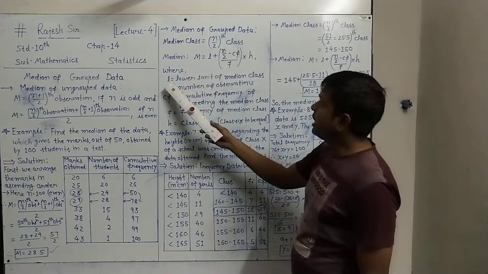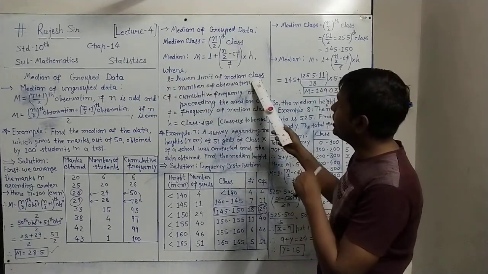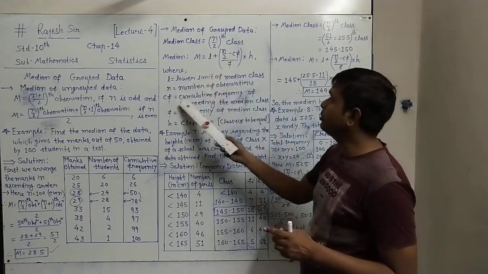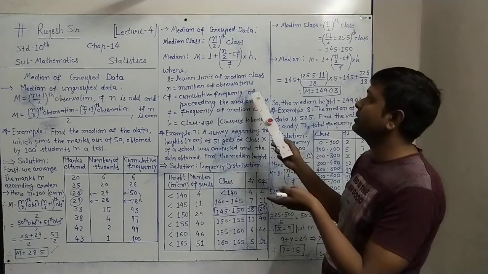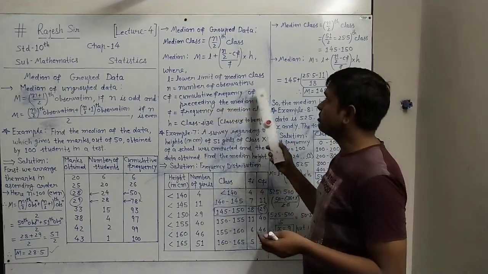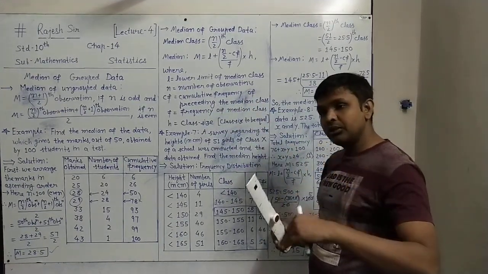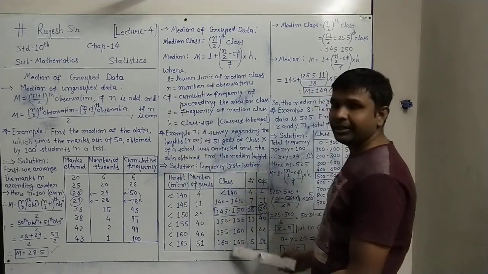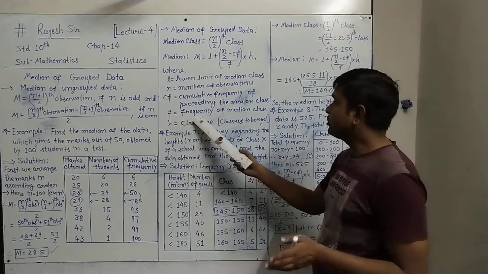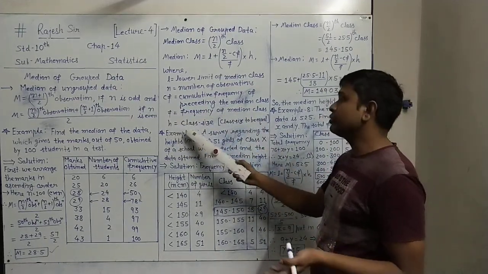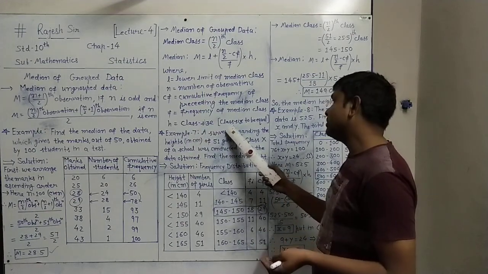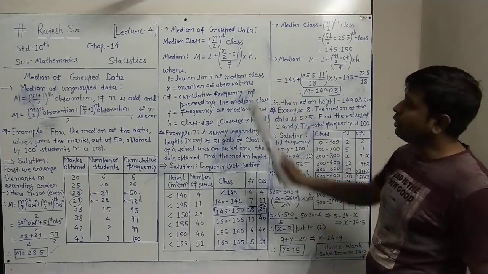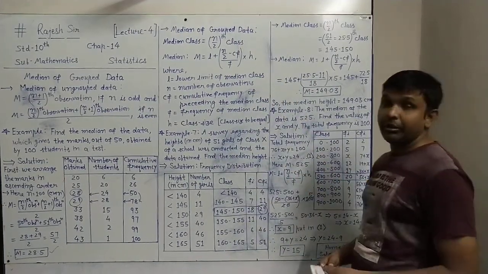All the terms we will describe here. L equals lower limit of the median class, n equals number of observations, and Cf is the cumulative frequency of the class preceding the median class. Preceding the median class means we have to see the class before it, and consider its cumulative frequency. We will see it in the example. f equals frequency of the median class, and h equals class size, and we assume the class sizes to be equal. So we will see this formula now in the example, how to find the median.